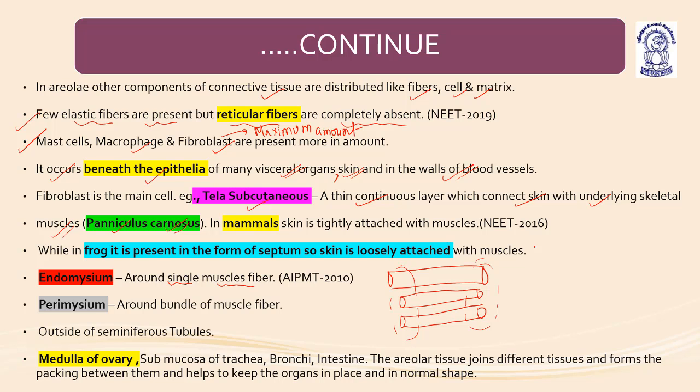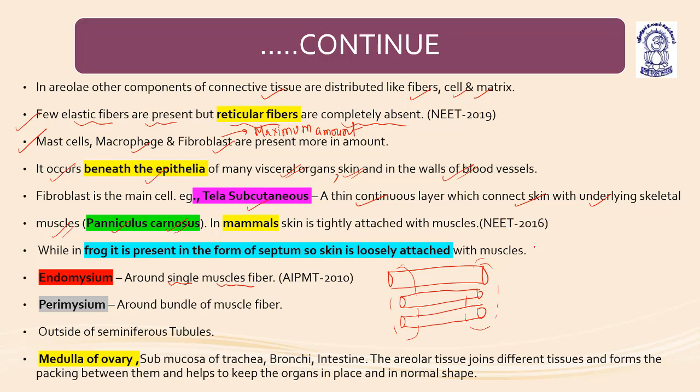It is also present outside the seminiferous tubules, medulla of ovary, and submucosa of trachea, bronchi, and intestine. The areolar tissue joins different tissues and forms the packaging between them and helps to keep the organs in place and in normal shape. So the main functions of areolar connective tissue are to form endomysium, perimysium, and to be present outside the seminiferous tubules, the medulla of ovary, and the submucosa of trachea, bronchi, and intestine.